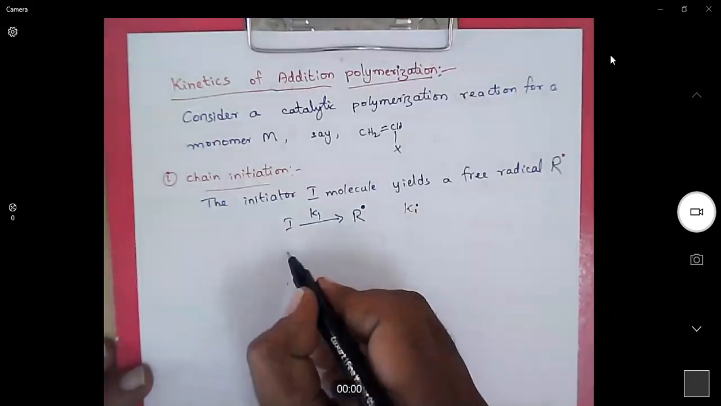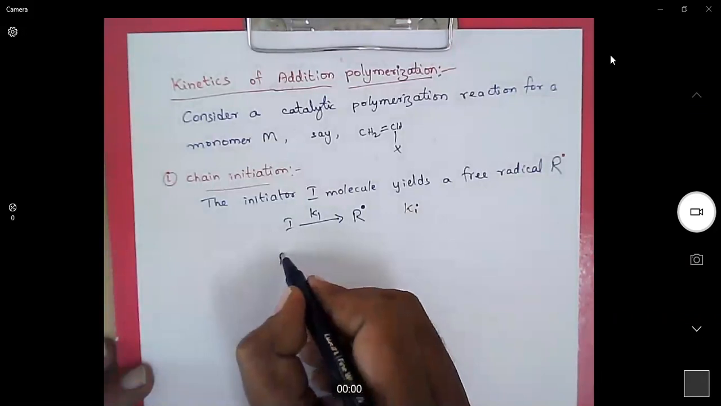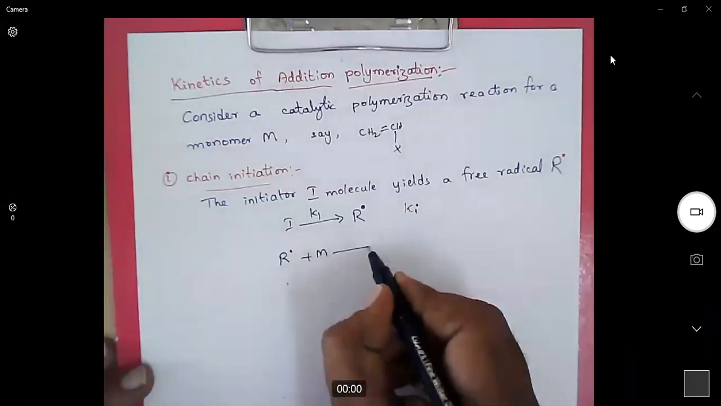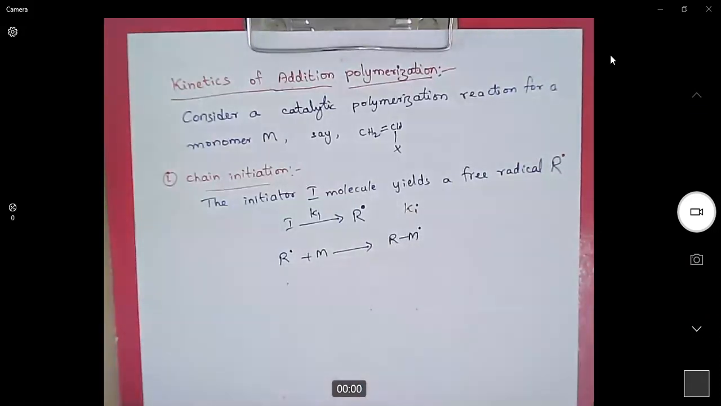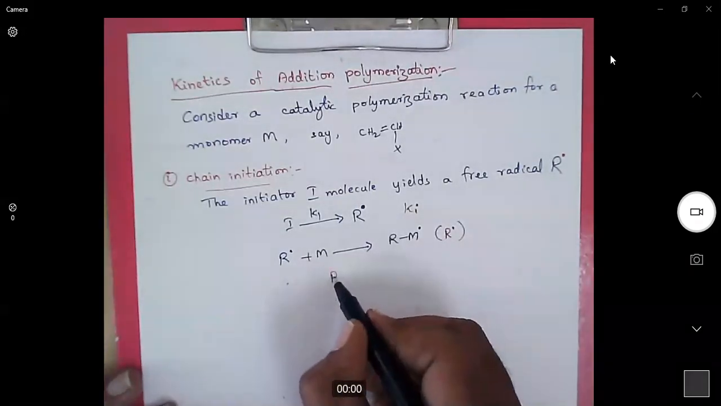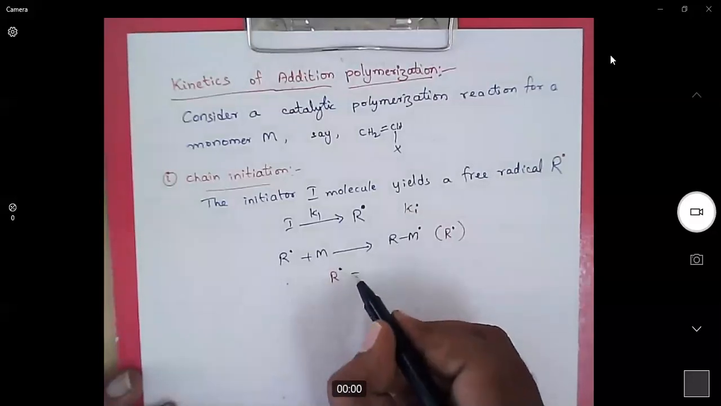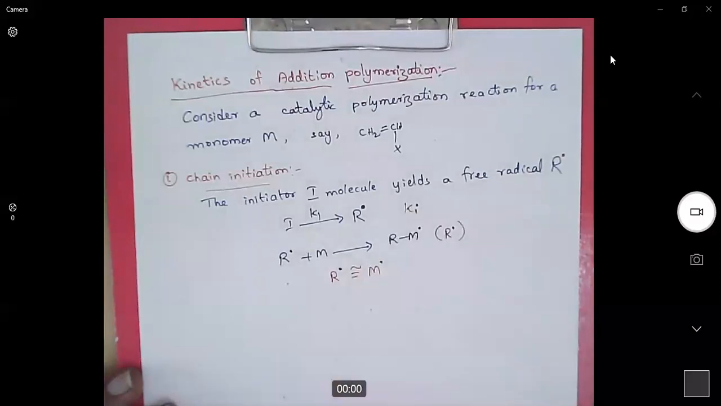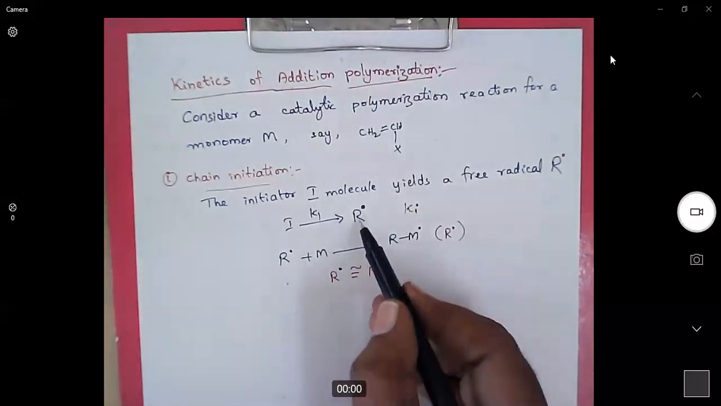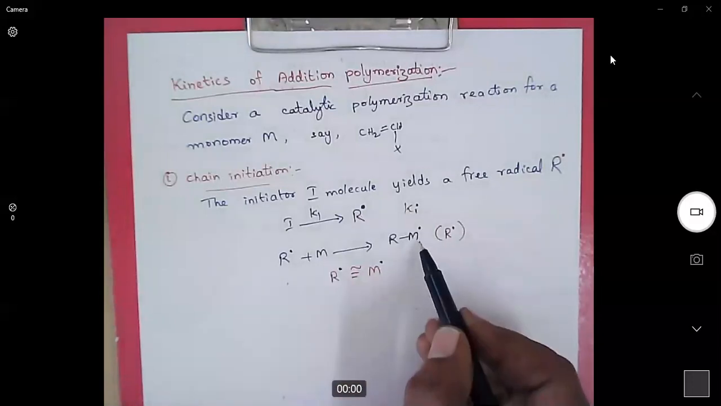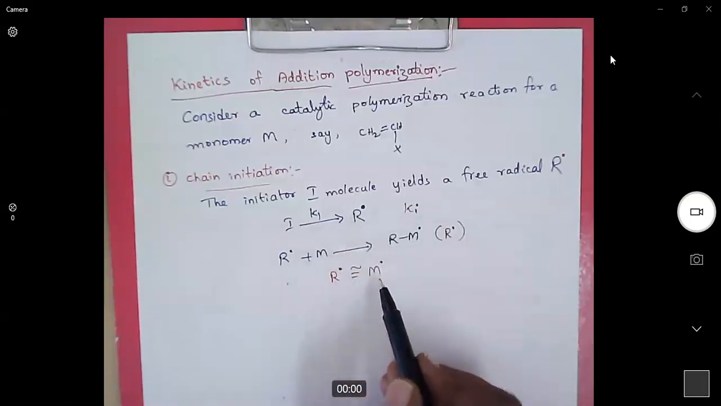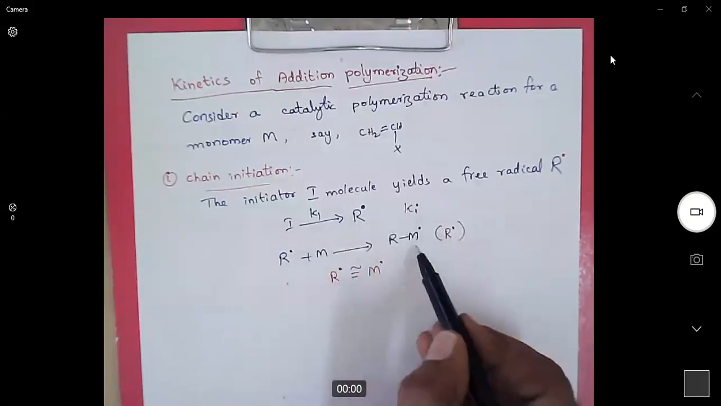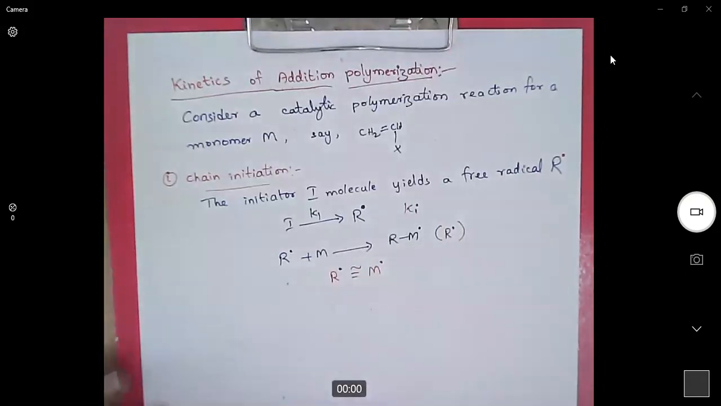Then what happens? This initiator radical, R radical, will react with the monomer and generate a monomer radical. This also we will consider as R radical, because the number of initiator radicals generated will be equal to the number of monomer radicals generated, right? So if one initiator radical is generated, that will generate only one monomer radical. So the concentrations of initiator radicals and monomer radicals are the same. So you can take R radical for this monomer radical concentration also.